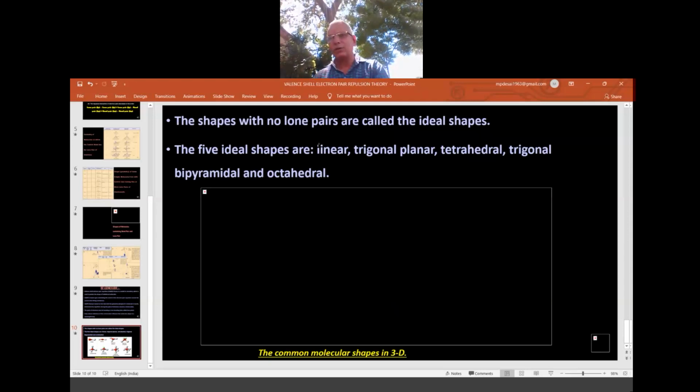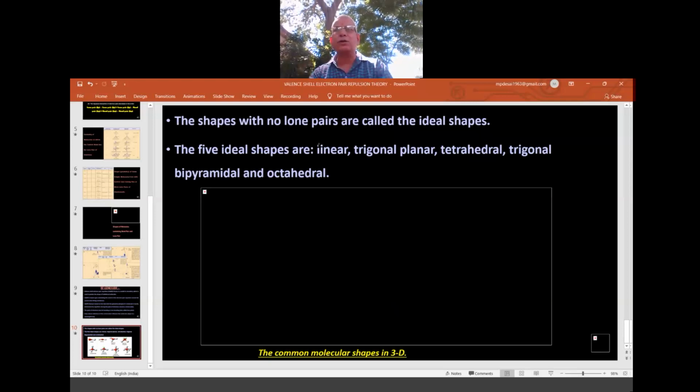After going through the shapes, the most important theory we learn is the valence bond theory, where we learn a very important concept, hybridization, that is mixing of atomic orbitals. Mixing of atomic orbitals gives the hybrid atomic orbitals, which we learn in the next session. For that, I am checking all the slides once again for any problems with the software. I will come with a different PPT where you can see the shapes. Till then, please wait for the shapes, and we'll start the VBT in tomorrow's session.